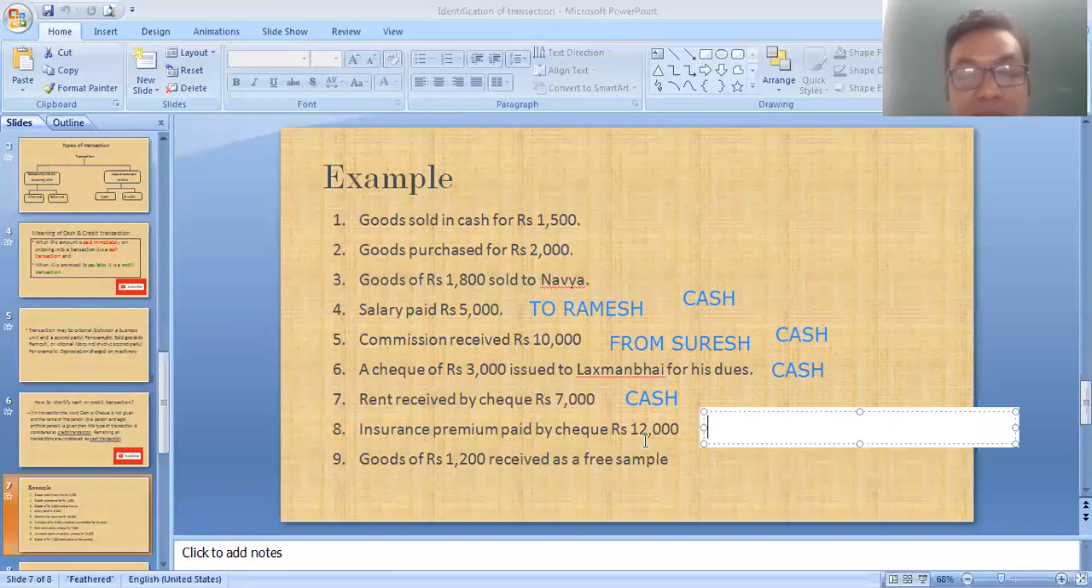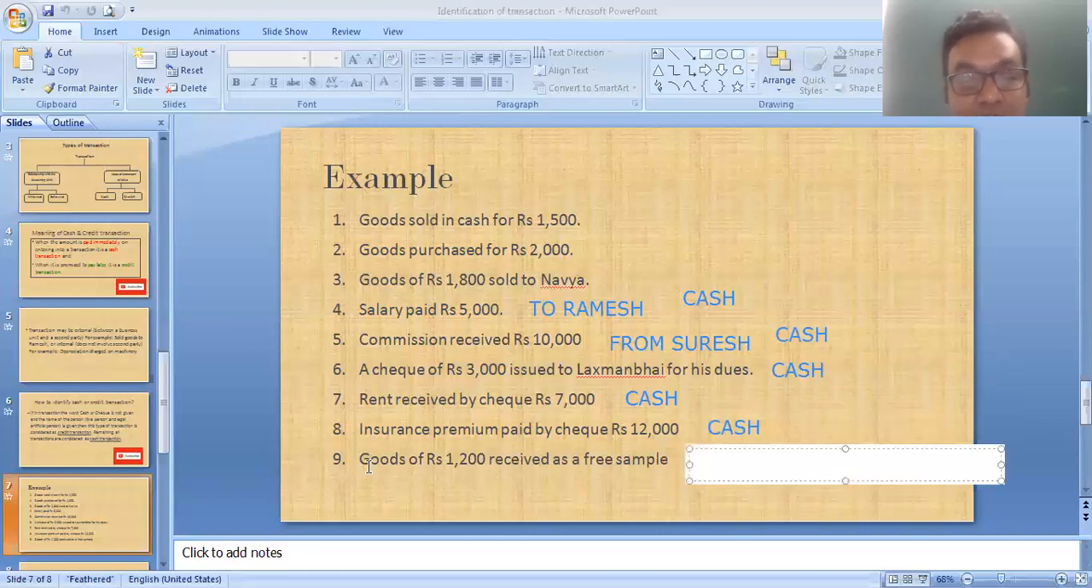Insurance premium paid by check. Here also you paid the insurance premium. Here paid is already given and check is also there. Therefore, it is also a cash transaction. Okay. Now one more thing. This is also important, 9.1. Goods of rupees 1200 received as a free sample. You receive as a free sample.